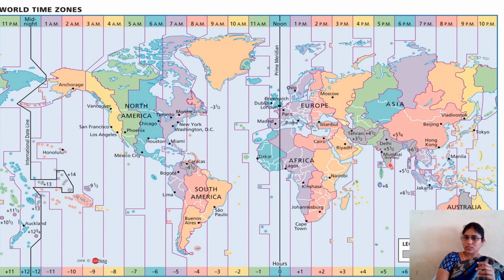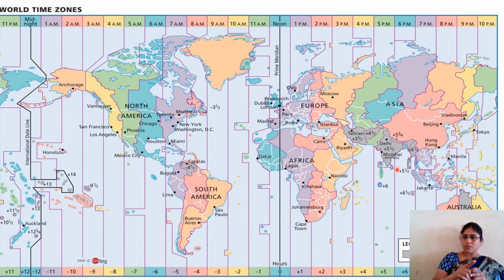Next, coming again to our Indian time zone. As I told, what is India's time? Plus 5:30. The standard meridian is 82 degrees 30 minutes, or 82.5 degrees. This passes through Mirzapur, our India's time zone. So this is in between 5 and 6. Because what is 5? 15 into 5, 75.